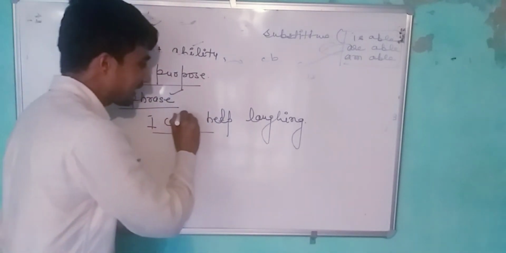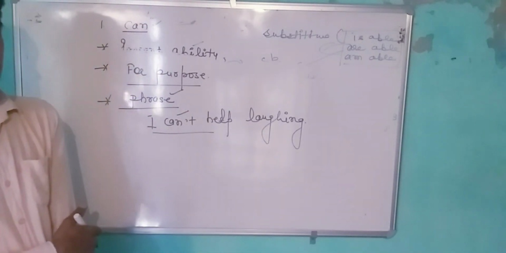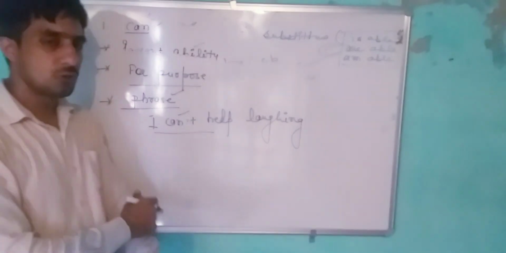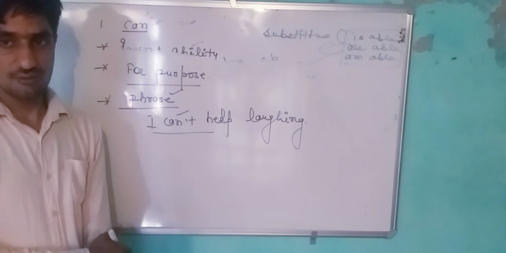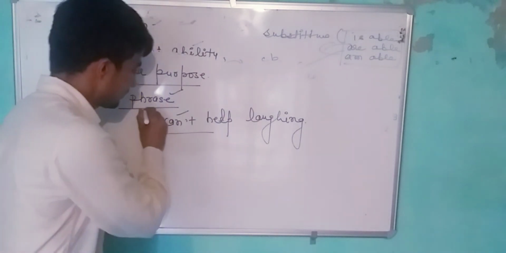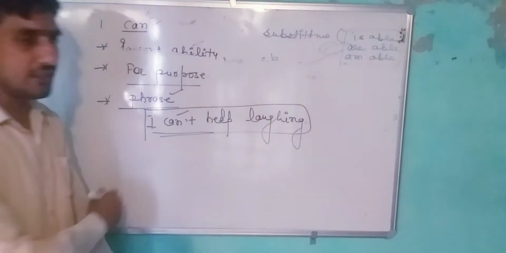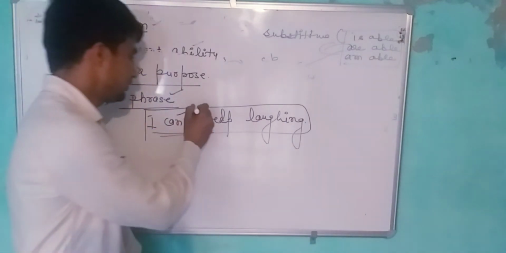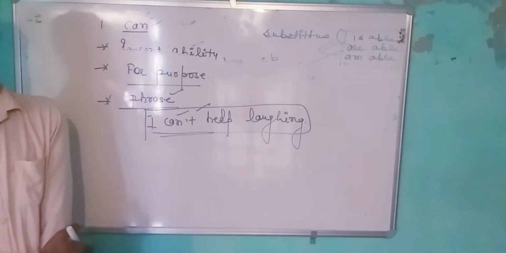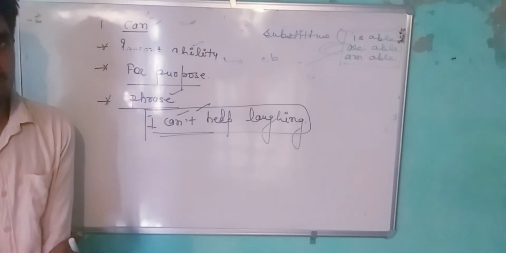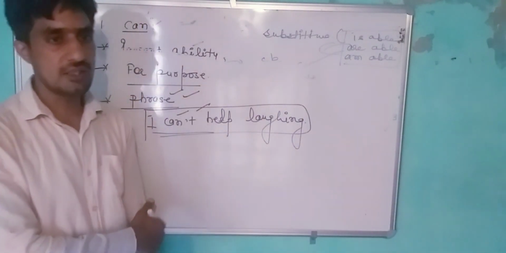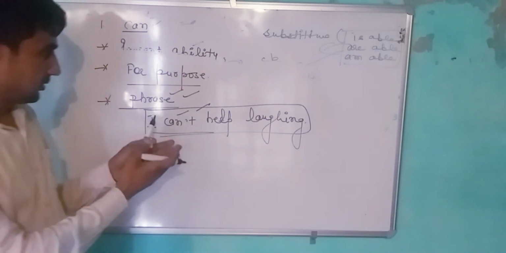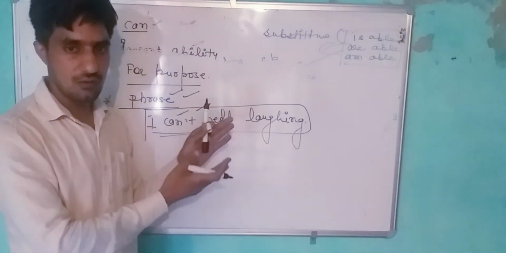Some students think, कुछ बच्चे सोचेंगे कि मैं हंसने में मदद नहीं कर सकता, but this sentence gives a different sense. The sense of this sentence is कि मैं हंसे बगैर नहीं रह सकता. That's why can't is used in a phrasal form. These are the major uses of can.